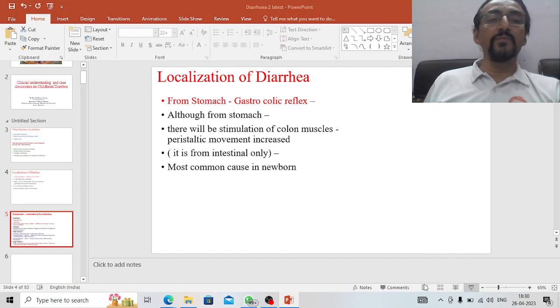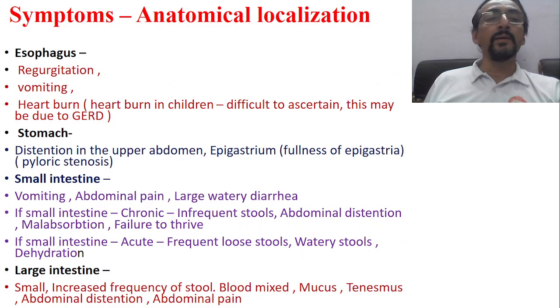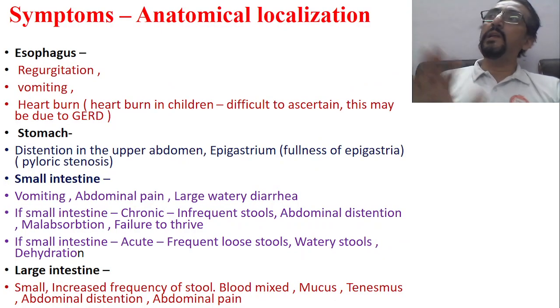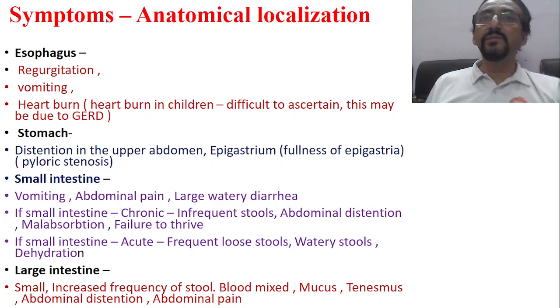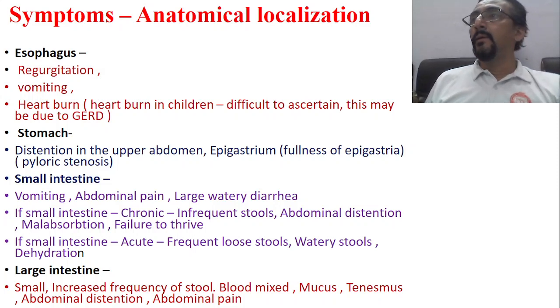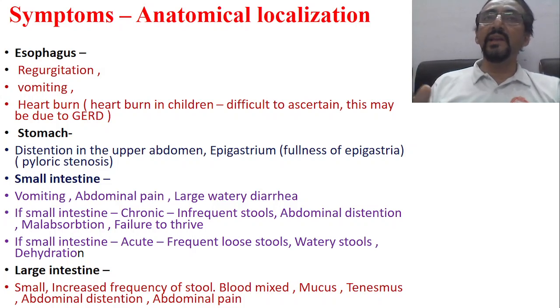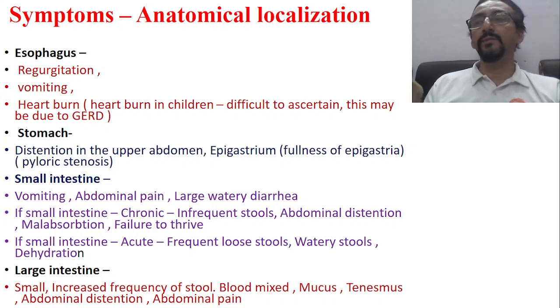Now come to the symptom-wise. We have to anatomically locate. We find so many cases of diarrhea in day-to-day practice, but as soon as the mother says this is diarrhea, what is very important is you have to identify from which part of the GIT this is connected. Mother is telling diarrhea, whether it is related to the stomach, the duodenum, the intestine, or the large intestine. If large intestine, is it ascending colon, descending colon, transverse colon, sigmoid colon? This is called the intelligence of the physician.